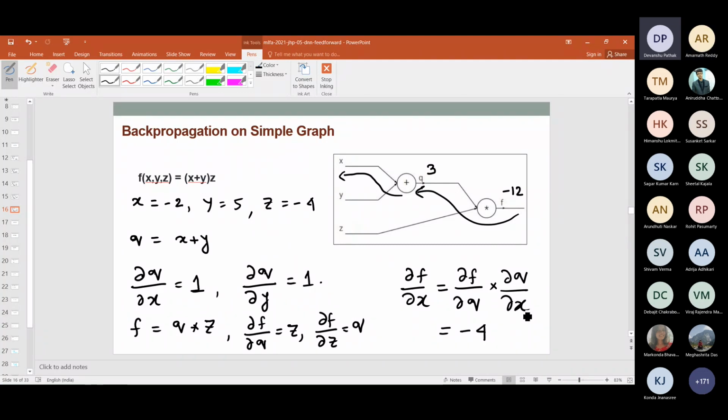Sir, in this gradient calculation, we use the expressions of f and q, right? Sir, f equal to x plus y into z. Right. So in actual libraries, do they use this way, or, let's suppose, for del f by del q, will they use change in f by change in q as a derivative?